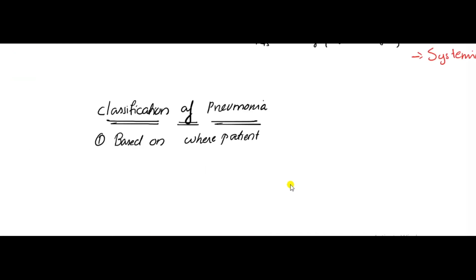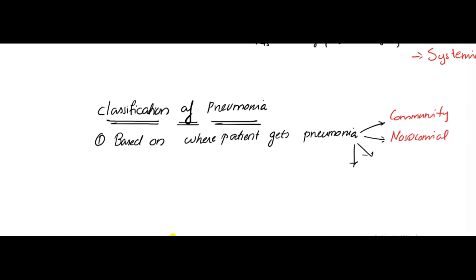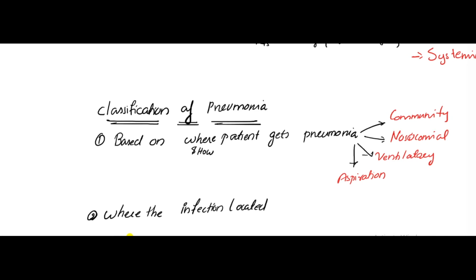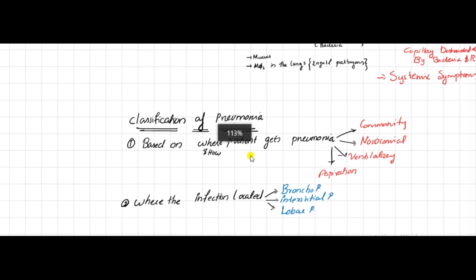Classification of pneumonia is based on where the patient gets pneumonia: in the community, nosocomial, ventilator-associated, or aspiration. And where the infection is located: it may be bronchopneumonia, interstitial pneumonia, or lobar pneumonia.